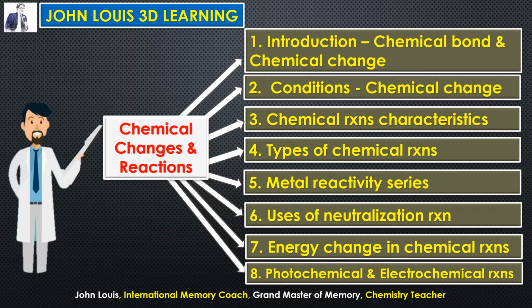Certain reactions will take place in the presence of sunlight. So that is what is photochemical reaction. For example, photosynthesis in plants. And electrochemical reactions is by passing electricity we can make a chemical reaction to take place, or when a chemical reaction takes place it can produce electricity, and that is why the batteries are used in car and in various other electronic items or any other equipments we are using at home. So we are having batteries in almost everything.